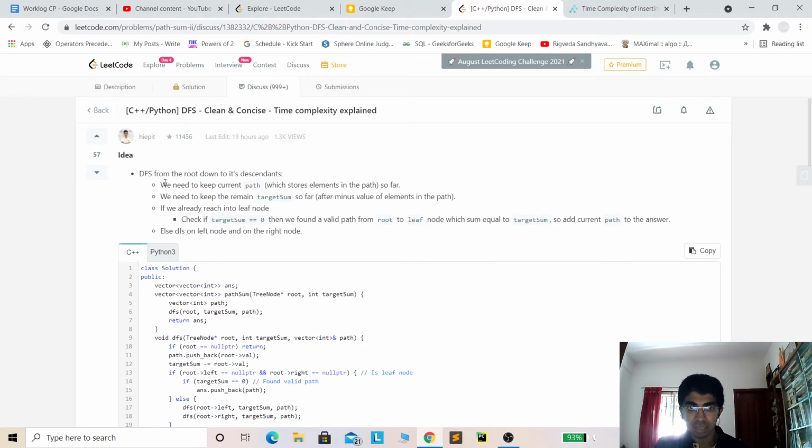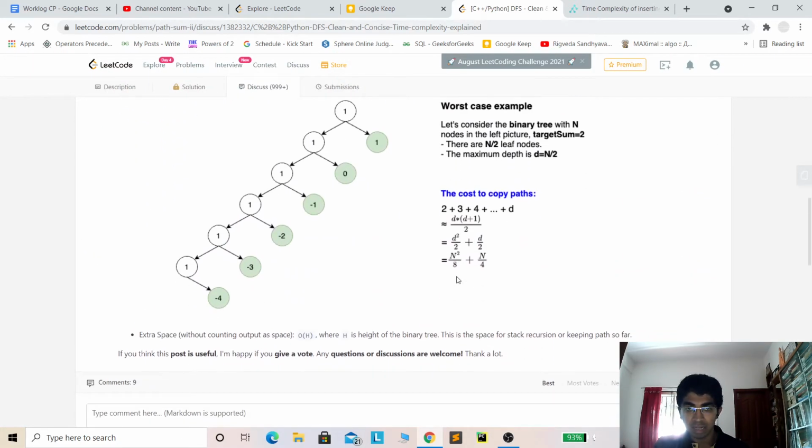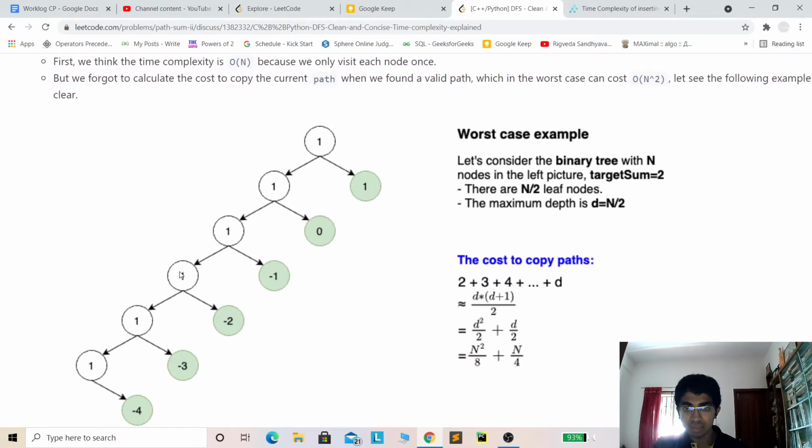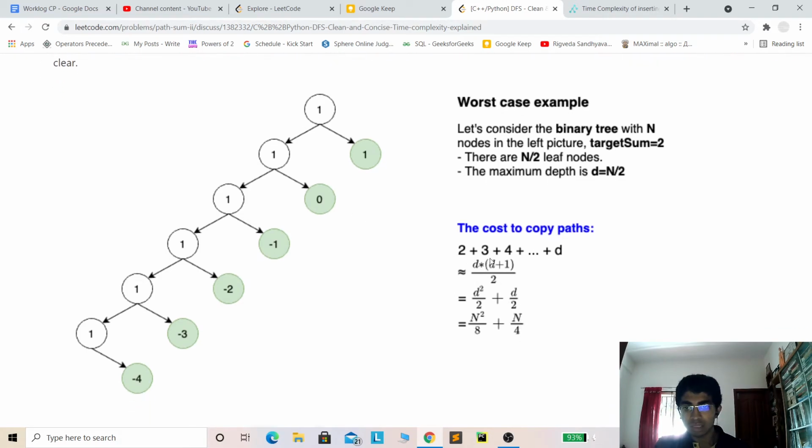And if a tree is heavily skewed, for example, I found one post on LeetCode where this guy explains the time complexity very well. I'll attach the link to this post over here. If the binary tree is heavily skewed like this, and in this binary tree, all the paths satisfy the condition, in the sense, all the root to leaf paths have the sum equal to the target sum, so hence the cost to copy the path is like the summation of all the size of the paths, 2 plus 3 until d, and hence it's like O of n square.